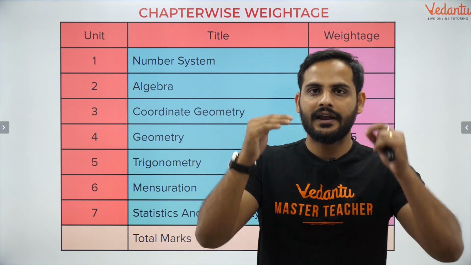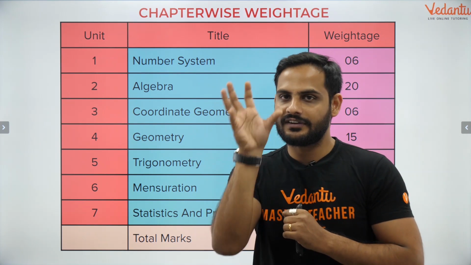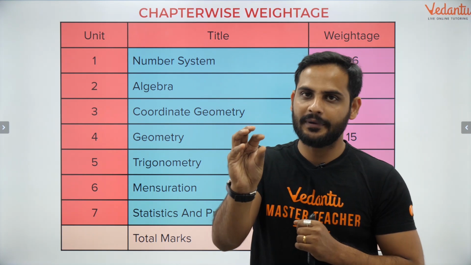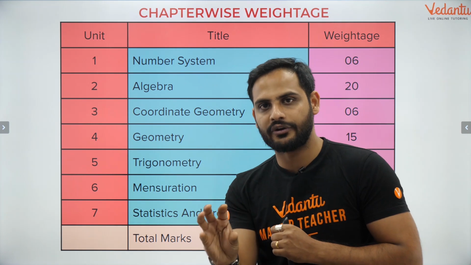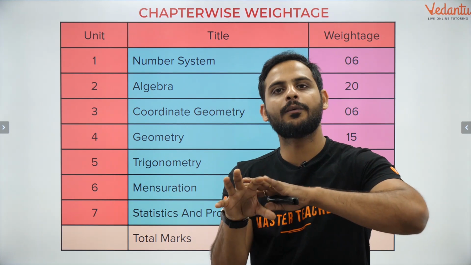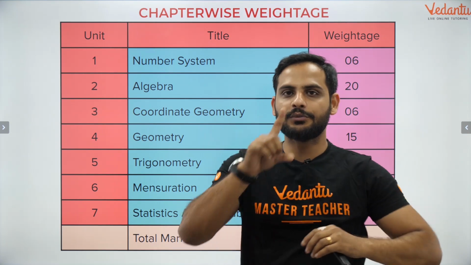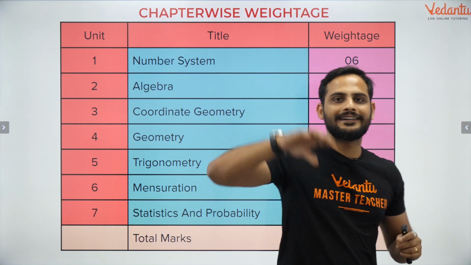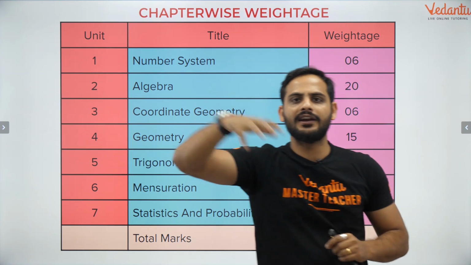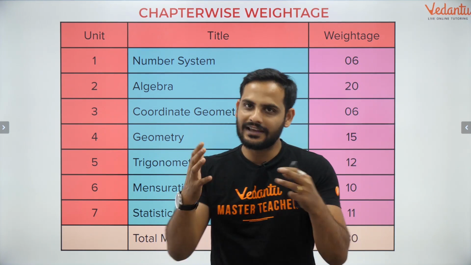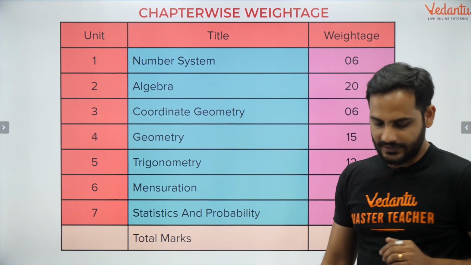Very important chapters, and try to learn them in sequence. Start with polynomials, then go for pair of linear equations in 2 variables, then quadratic equations, and then AP. Because in AP, some of the questions will use the concept of linear equations in 2 variables as well. For example: the third term of an AP is 5, the 7th term is -10, find the first term and the common difference. There we make linear equations in 2 variables, right? Remember?